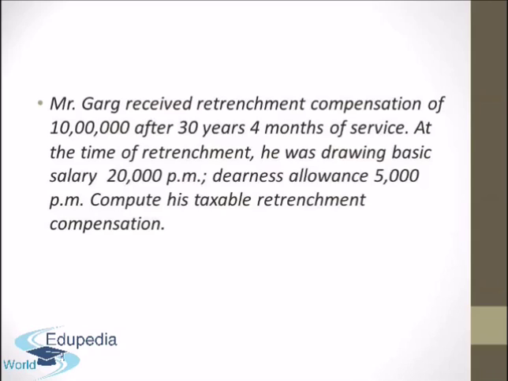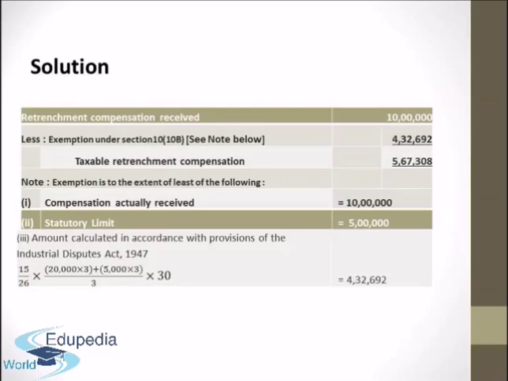One thing more about the limits given in the previous slide is that salary for the purpose of computation of those limits includes basic pay plus dearness allowance. So just remember that salary for the purpose of computation of the above limits includes basic pay and dearness allowance forming part of retirement benefits. So now let us see what is the answer for this question. Let us see the solution for the given question.